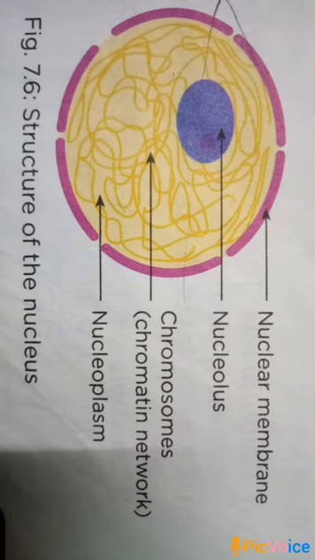Chromosomes are made up of DNA, that is deoxyribonucleic acid. Chromosomes carry genes, which means they transfer characteristics from parents to children.